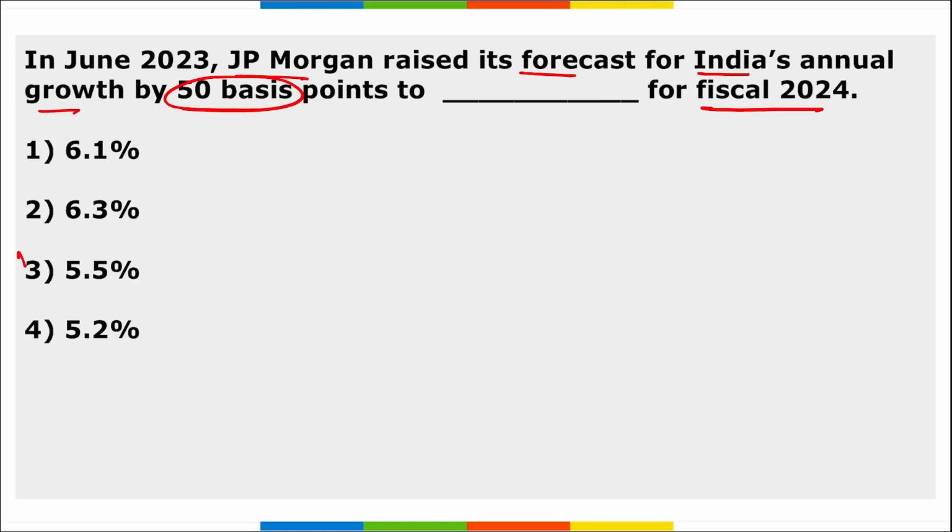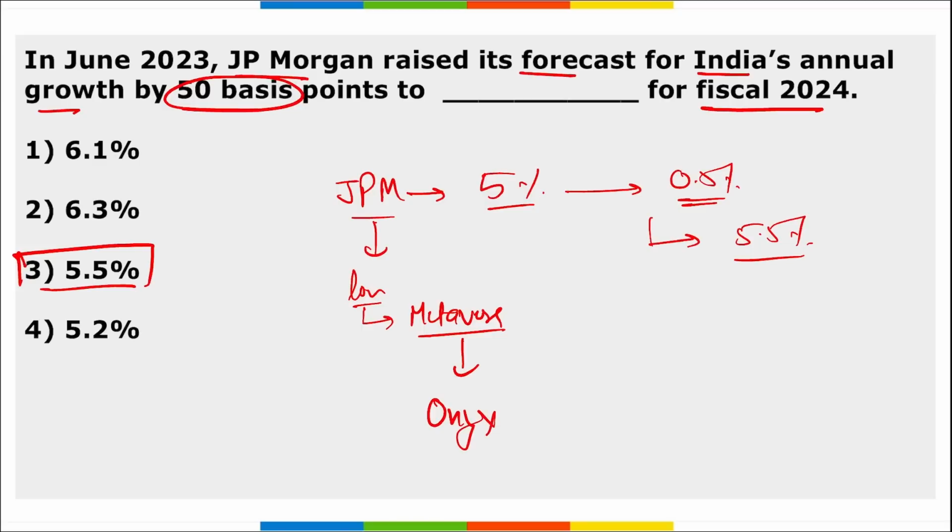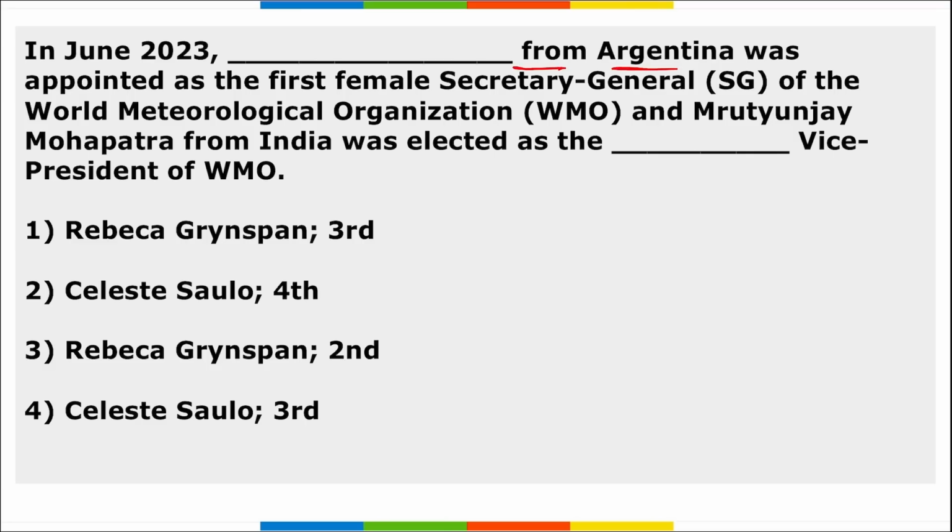Next, JP Morgan raised their forecast for India's annual growth by 50 basis points to dash for fiscal year 24. So now it is 5.5%. Earlier, JP Morgan projected that India will grow by 5%, but they increased their projection by 0.5%, and now it is 5.5%. Also, what is the name of the launch of JP Morgan in the Metaverse? It is named Onyx. Correct?